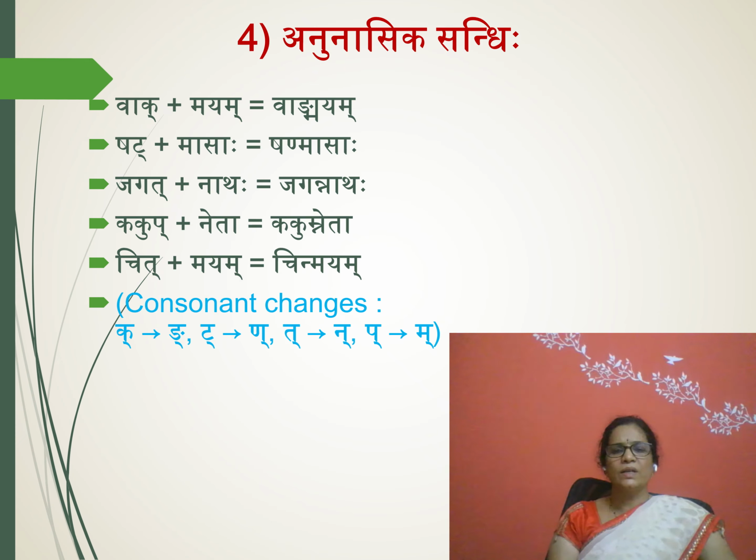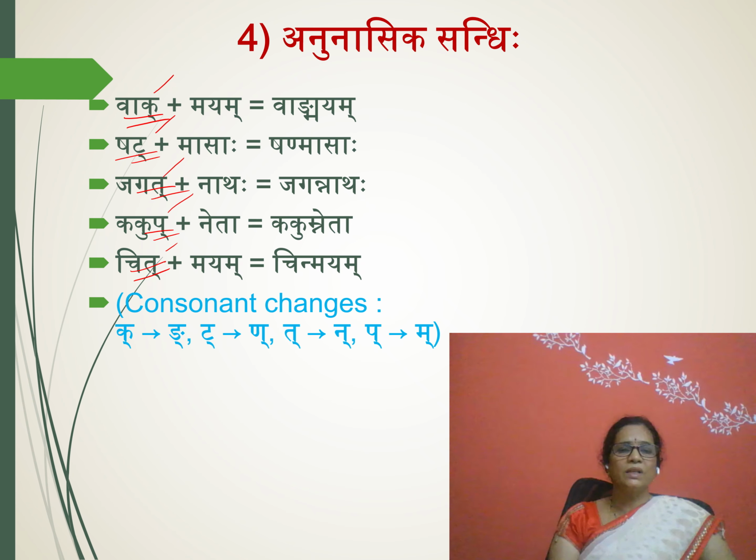Here, Anunasika Sandhi, if you compare with Jastva Sandhi, what is the difference between these two? Both the Sandhis are ending with varga's first letter only. Actually, according to Sandhi rule, so many letters are considered in Anunasika Sandhi changes also. But in your exam, you are getting varga's first letter only here also, like Jastva Sandhi. Okay, then how will it be changed and what is the difference between the Jastva Sandhi and Anunasika Sandhi?